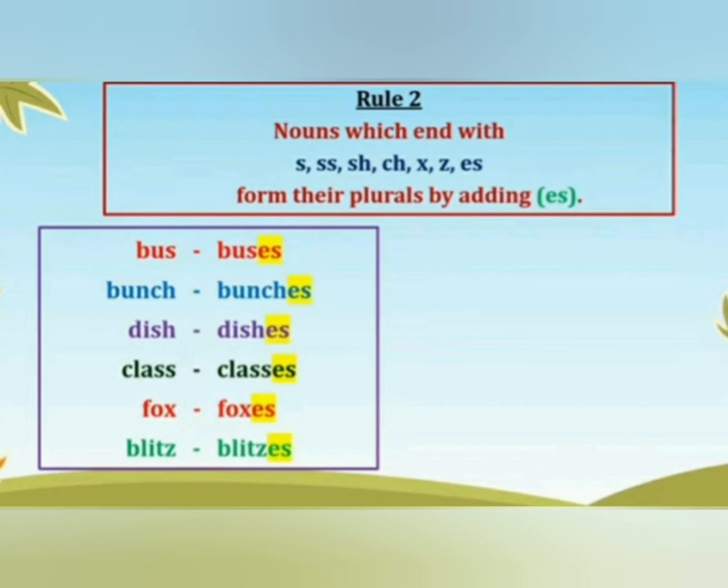Bunches. Dish. Plural of dish is dishes. Here word dish ends with sh, so we have to add es here. Next, class ends with double s, so we add es to form its plural, classes. Fox ends with x, so we add es, foxes. Blitz ends with z, so we add es, blitzes.